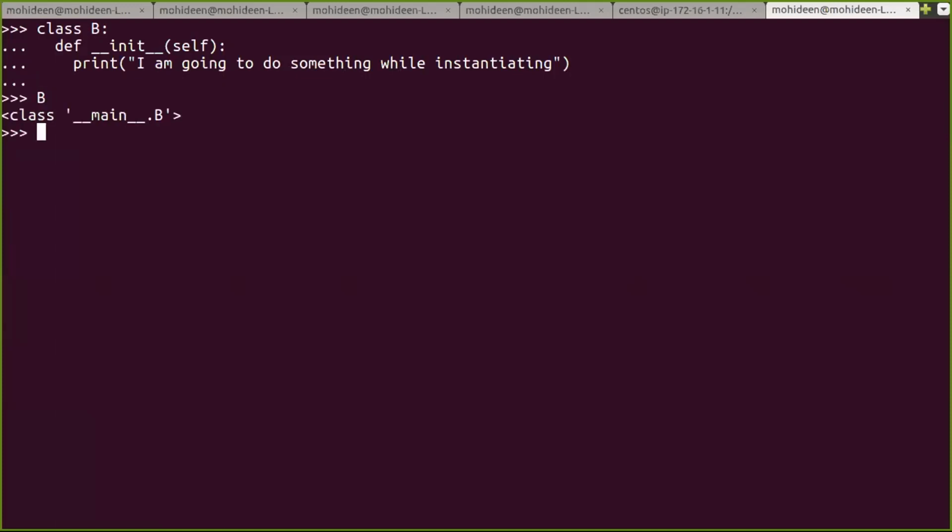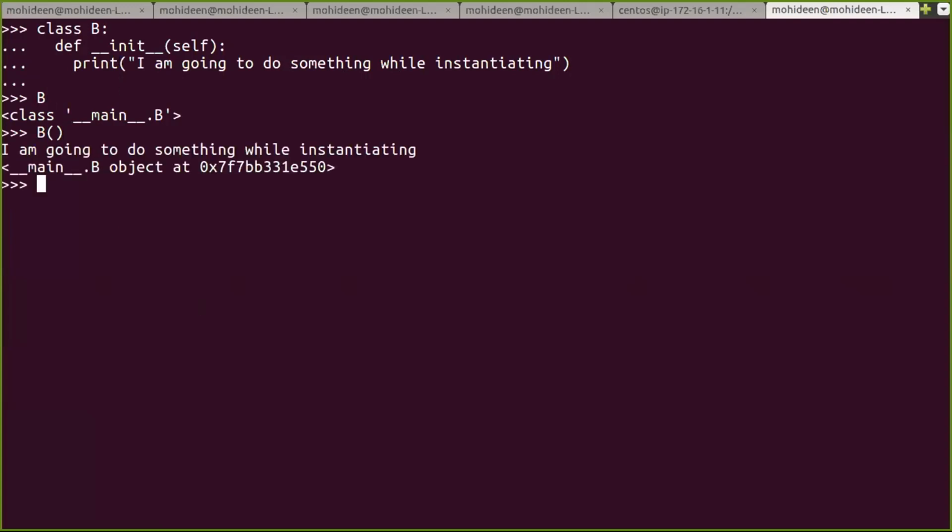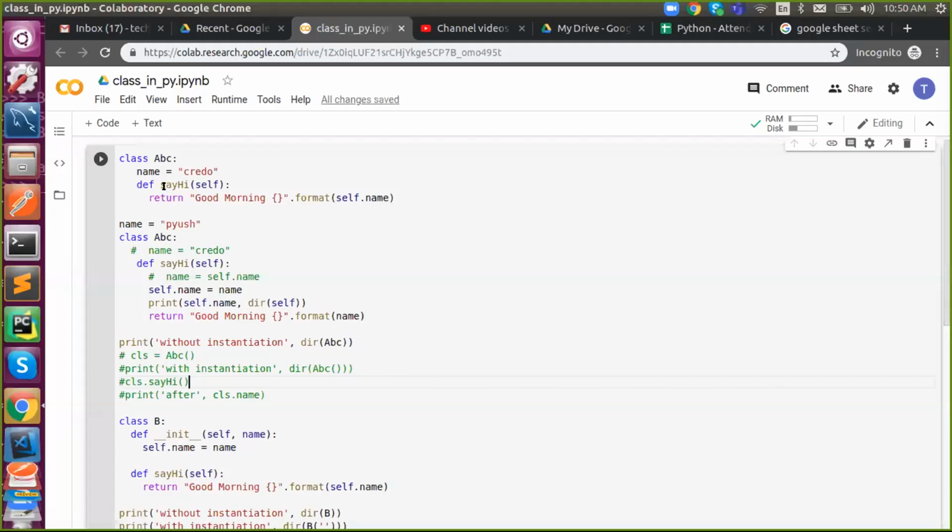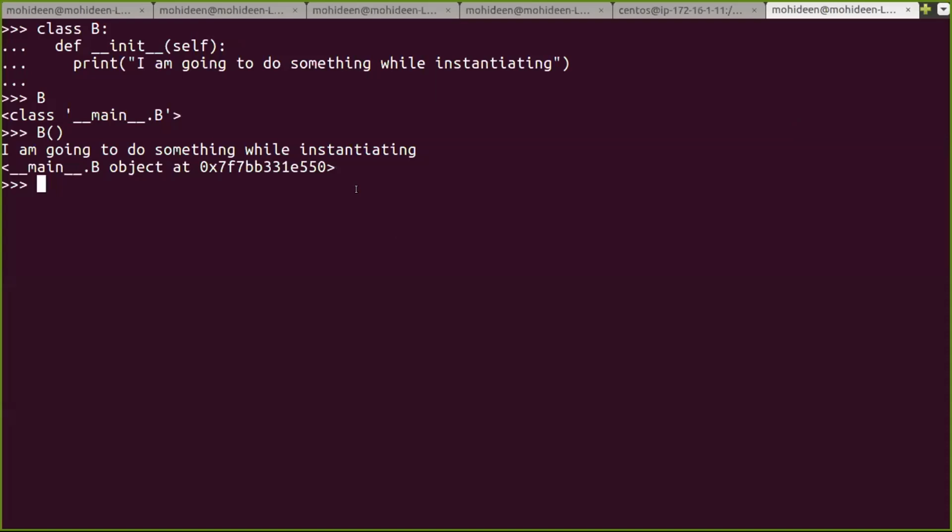So when I say B, nothing happens. But when I instantiate, this method will be triggered. In this case, this method will never trigger until we call it, right? When you say hi, it is called. But the init method will be triggered automatically when you define it.